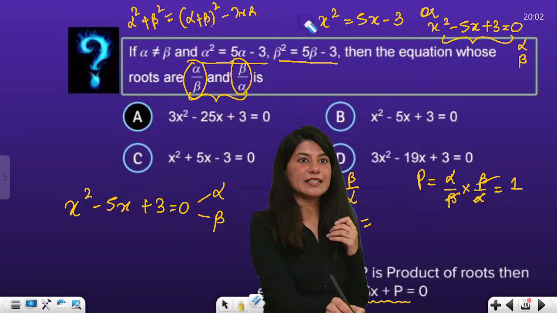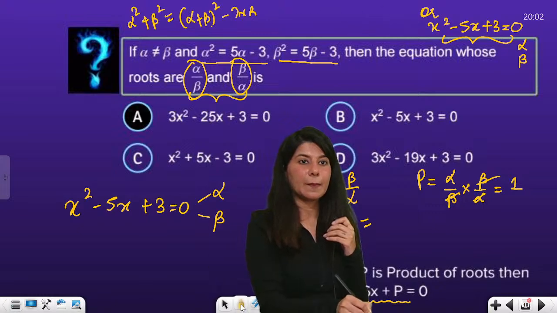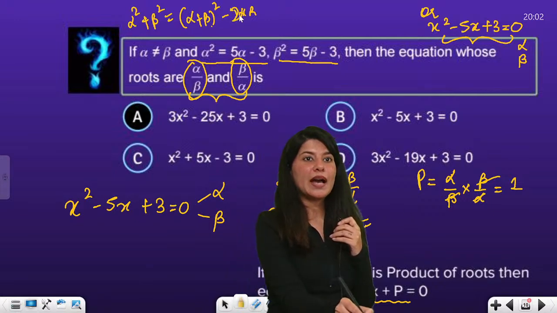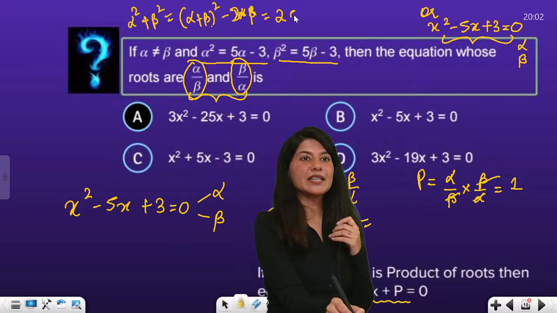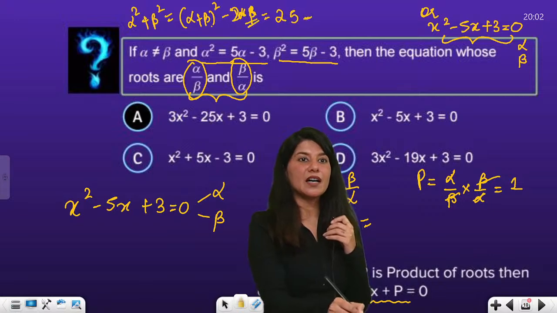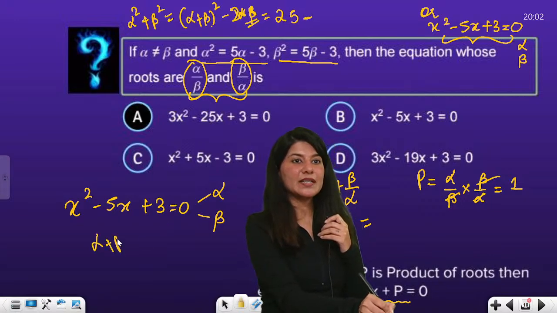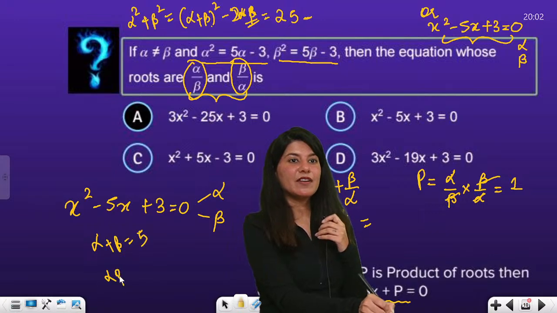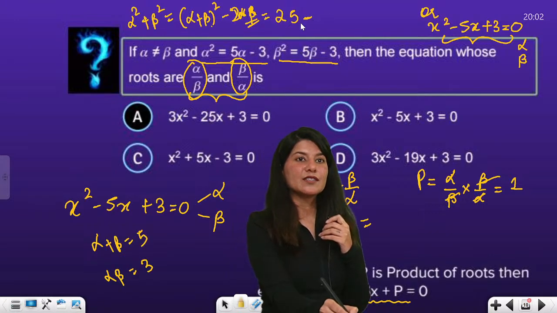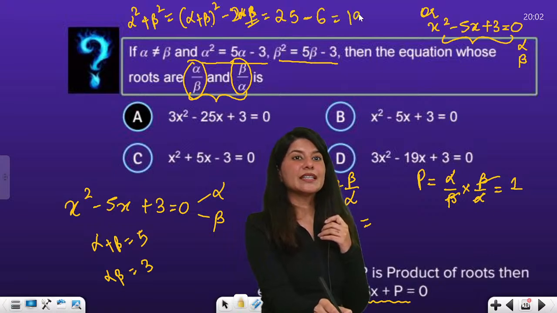Let me just delete this. So 2 alpha beta. So this is going to become 25 minus 2 alpha beta. Alpha plus beta is actually 5. Alpha beta is what? 3. So 25 minus what? 2 3s are 6. So you're going to get 19.